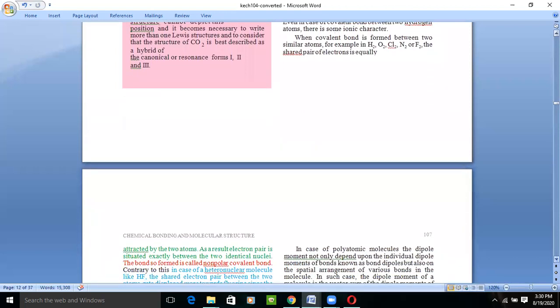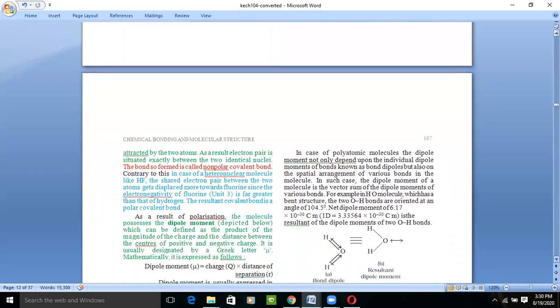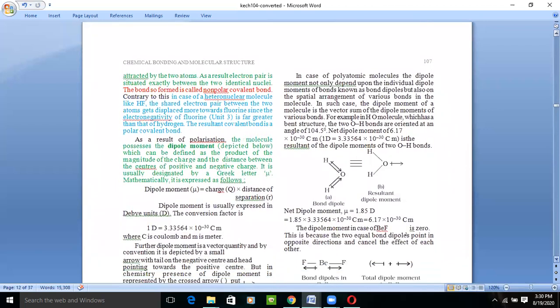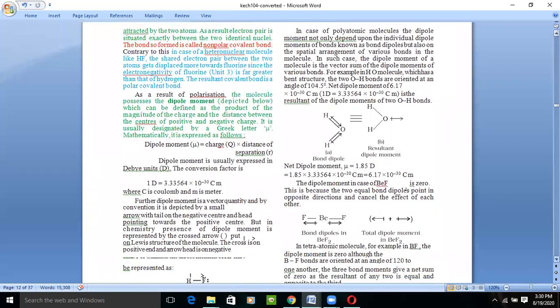For example, oxygen atoms share electrons to become stable, because whenever they don't have any other atoms to combine with, they form diatomic molecules to become stable instead of staying unstable like the nascent form. So they share their electron pair between the two nuclei. Okay, so the bond formed is a non-polar covalent bond.